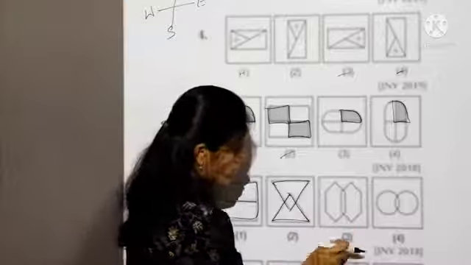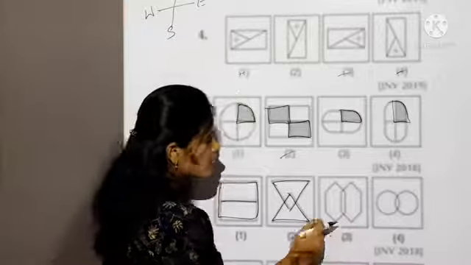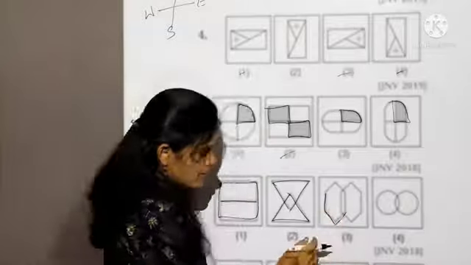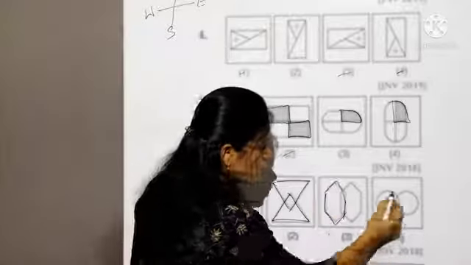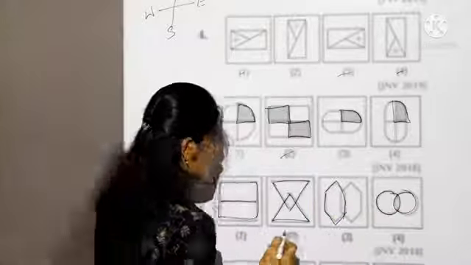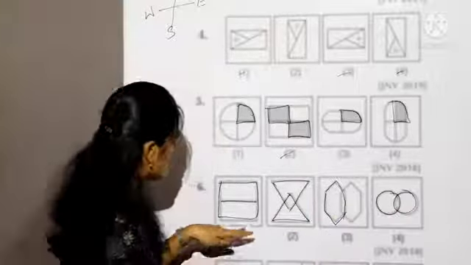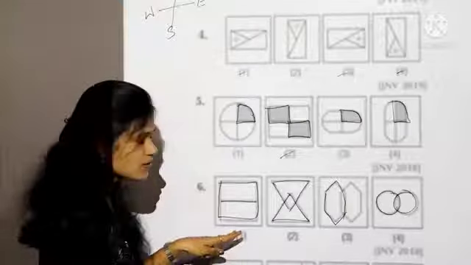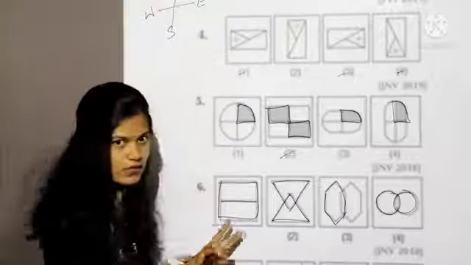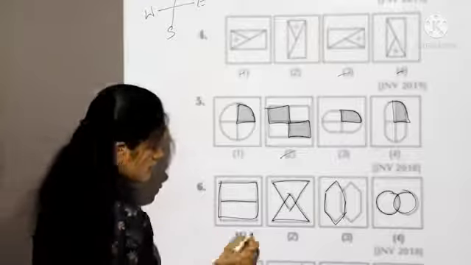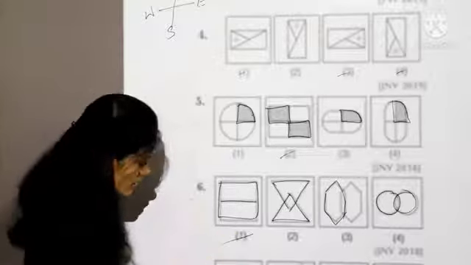Next take third box. Here in third box two hexagons are intersecting. In fourth, two circles are intersecting. Means two similar figures are intersecting here, but in first box there is no intersection point. See, that's why this is our answer, which is a different figure from others.